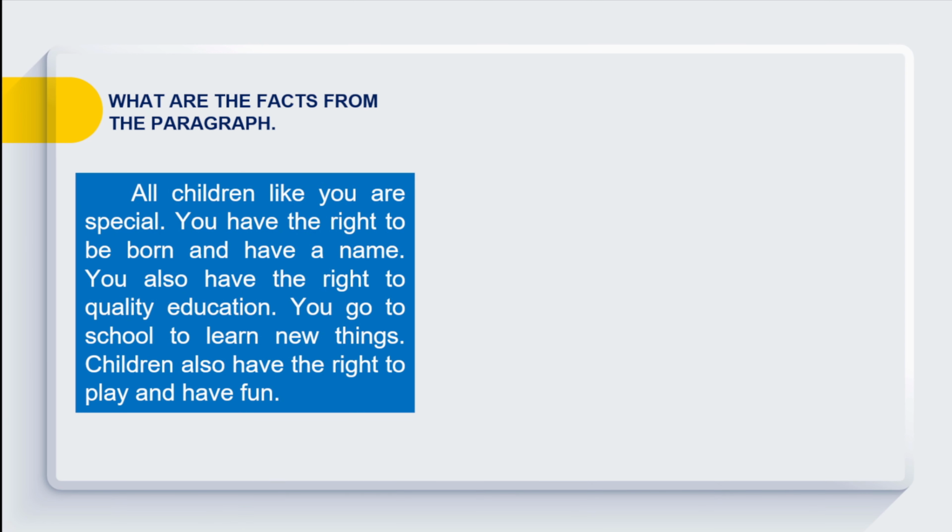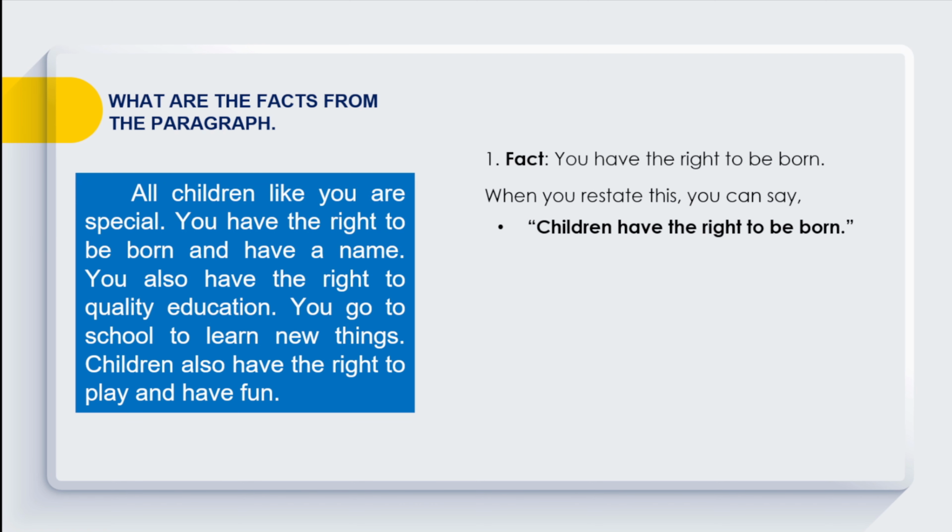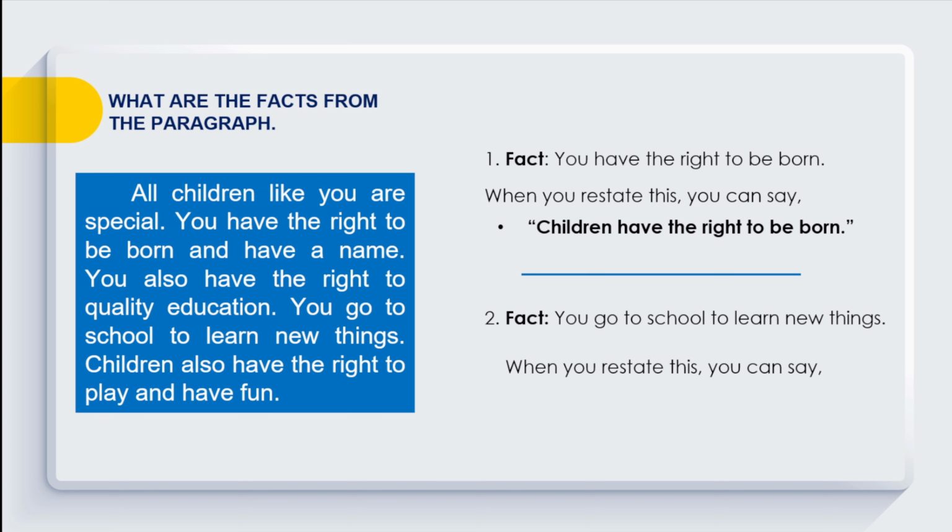Based on what you have heard, what are the facts from the paragraph? These are the facts from the paragraph. 1. You have the right to be born. How can you restate this sentence? When you restate this, you can say, children have the right to be born. 2. You go to school to learn new things. How can you restate this sentence? When you restate this, you can say, in school we learn new things.